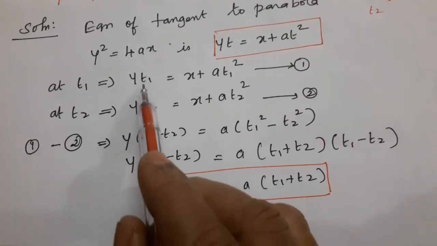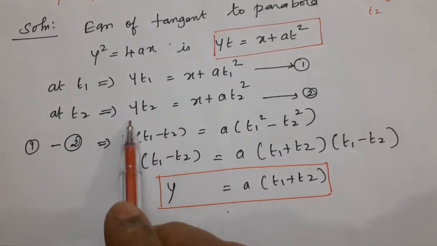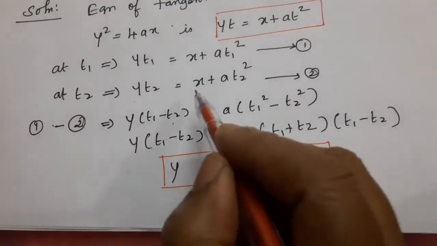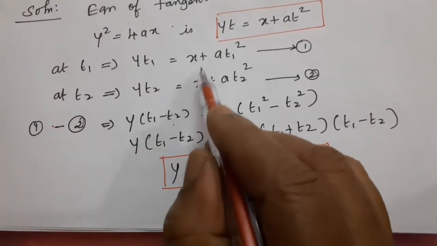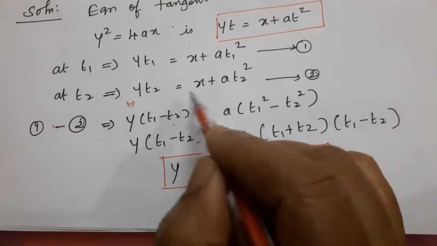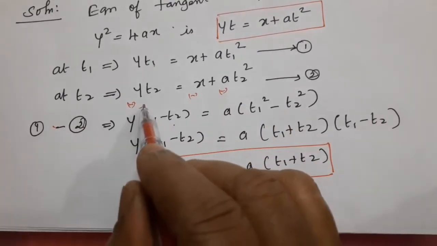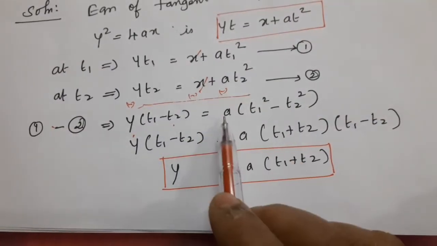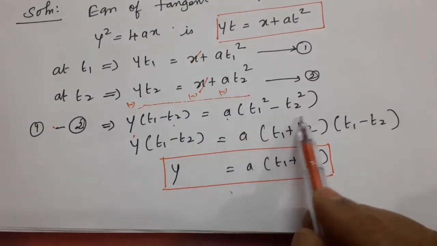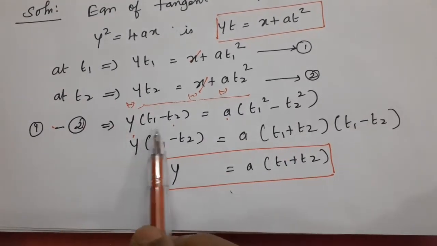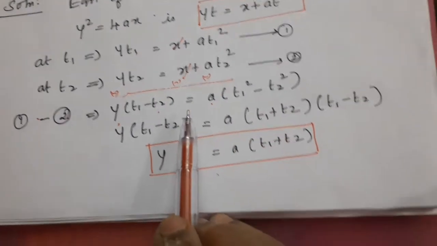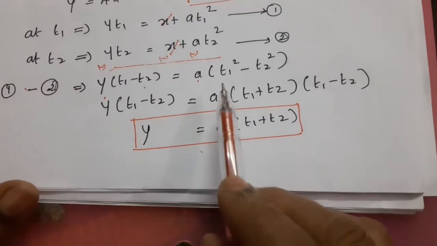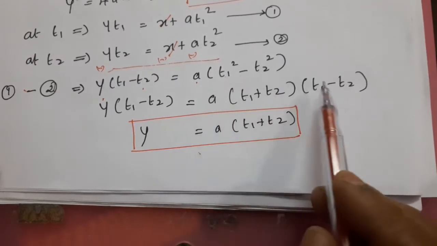You subtract equation 1 minus 2. Take y outside, t1 minus t2. Here plus x minus x cancels, so the x value cancels. Afterwards, we take y common, t1 minus t2, and take a common, t1 square minus t2 square. So y into t1 minus t2 equal to a into t1 square minus t2 square. What is the formula? a square minus b square equal to a plus b into a minus b.